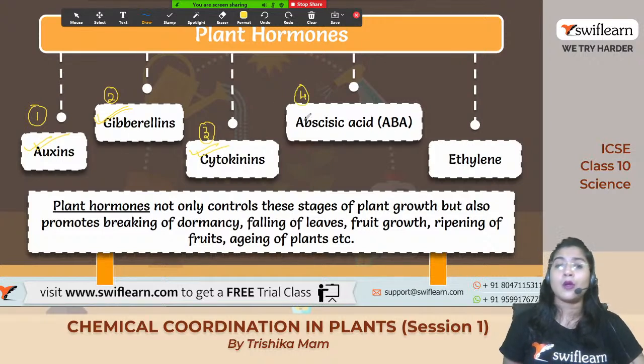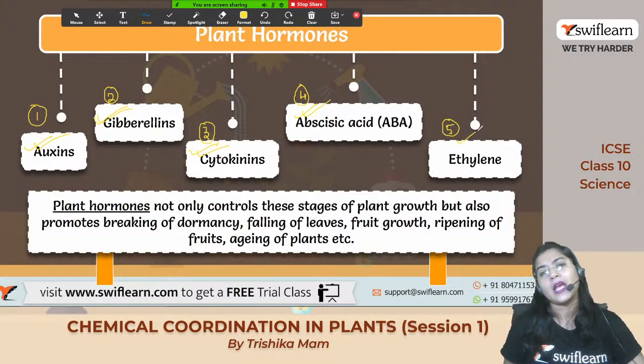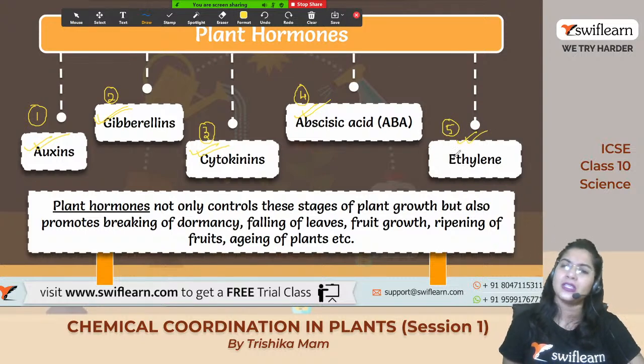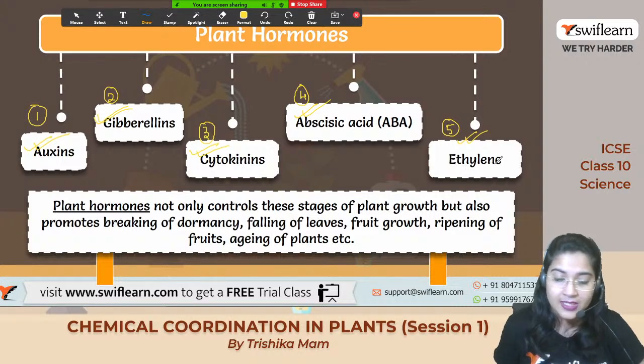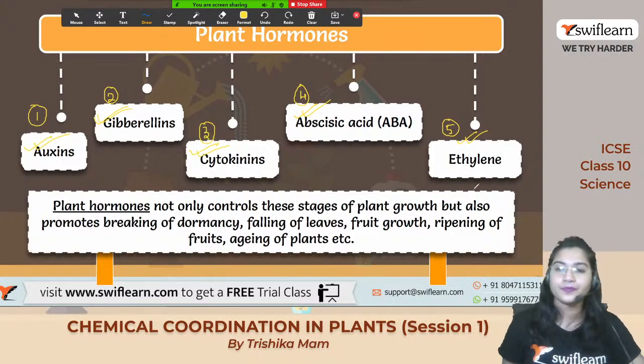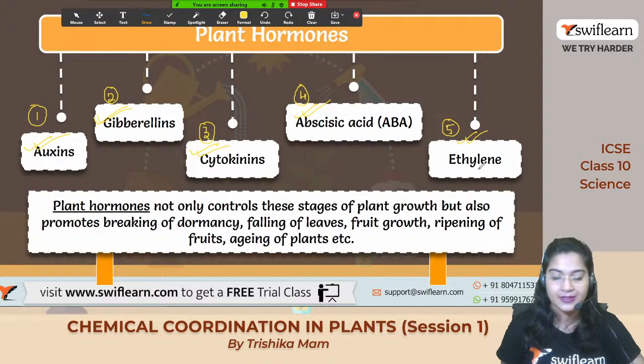Fourth hormone is the abscisic acid. It is secreted in small amount. And fifth is the gaseous hormone. This is ethylene. This is also secreted from the plant parts. Fine. So this is all about the different plant hormones.